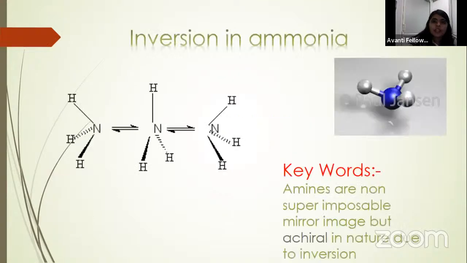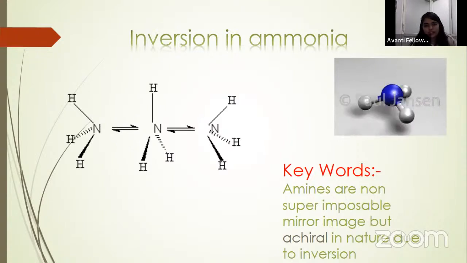Next, inversion in ammonia. This is a very interesting concept, I'm telling you. Why? Because you know chiral carbon. I think you know chiral carbon because you have studied so many things and attempted a JEE paper. Okay, so if 4 different groups are attached to the carbon, then it will be your chiral carbon. I'm not talking about the chiral molecule, only the chiral carbon. Chiral carbon means 4 different groups are attached to a carbon, then that carbon will be chiral. Not a molecule, that particular carbon will be chiral.